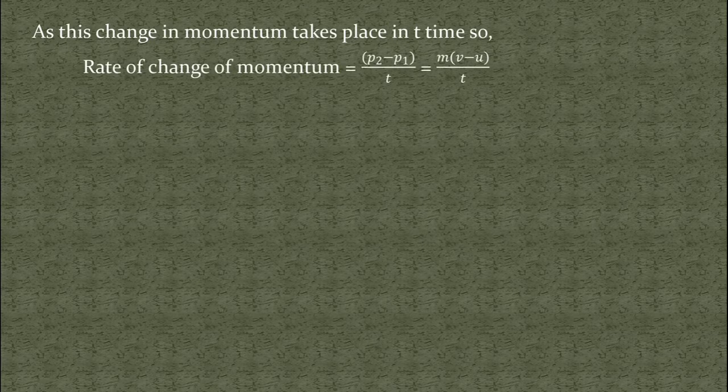Now, as this change in momentum takes place in time t, again the rate of change of momentum can be written as change in momentum divided by time, that is p2 minus p1 divided by t, and it is equal to m into v minus u divided by t. So this is the rate of change of momentum.